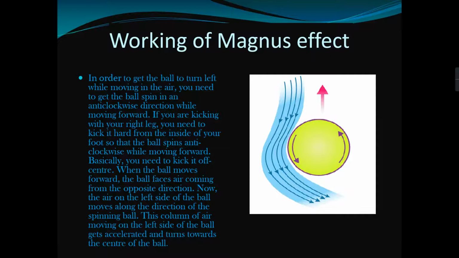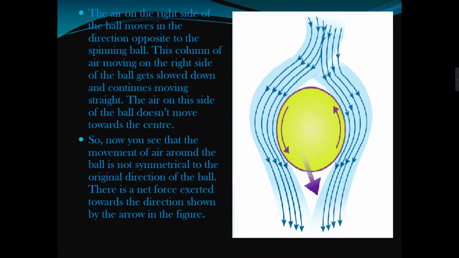When the ball moves forward, the ball faces the air coming from the opposite direction. Now the air on the left side of the ball moves along the direction of the spinning ball. The column of air moving on the left side of the ball gets accelerated and turns toward the center of the ball. The air on the right side of the ball moves in the direction opposite to the spinning ball. This column of air moving on the right side of the ball gets slowed down and continues moving in a straight line. The air on this side of the ball doesn't move towards the center. So now you can see that the movement of the air around the ball is not symmetrical to the original direction of the ball. There is a net force exerted towards the direction shown by the arrow in the figure.